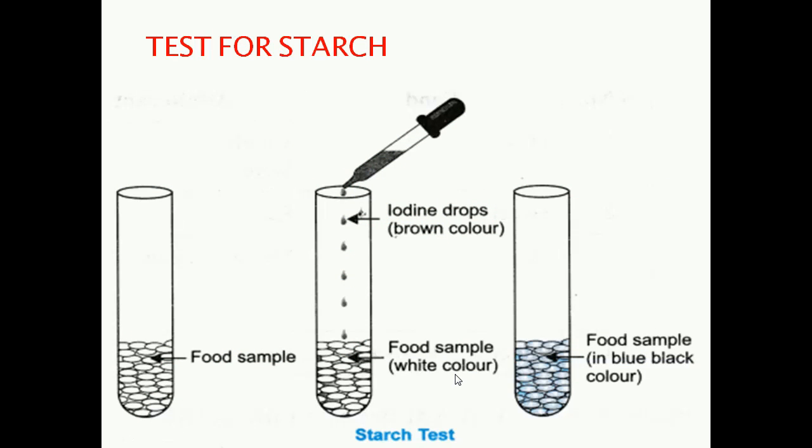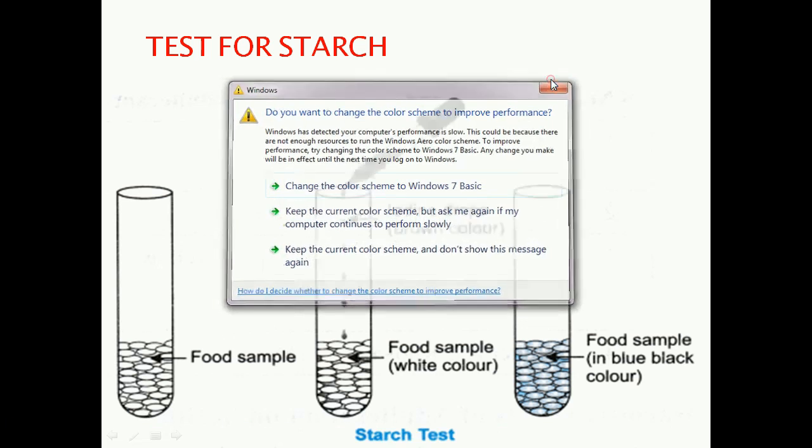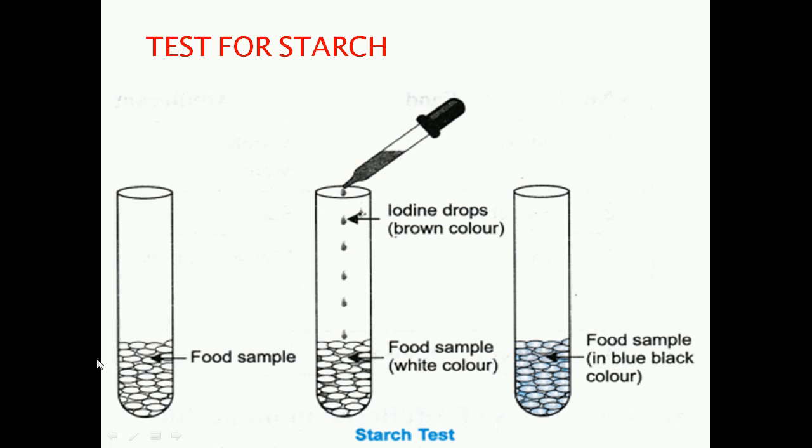Now we can do one activity. We are going to test the presence of starch in a food sample. Okay, children, for this, take the food sample that needs to be tested and put it in a test tube. If it is a solid food, then you have to add a little amount of water to it.